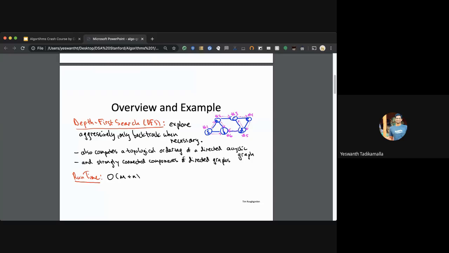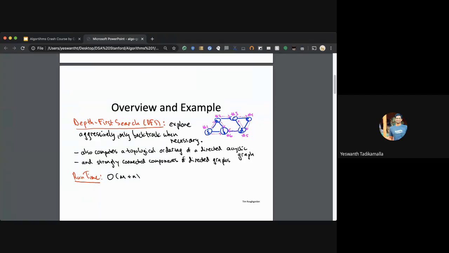So instead of a queue, we use a stack here. While coding, it's not necessary that we use a stack, because we use a recursive approach for this graph exploration. Firstly, we explore the node and see what is reachable from S, A or B. We can either go to A or B, but it doesn't matter.